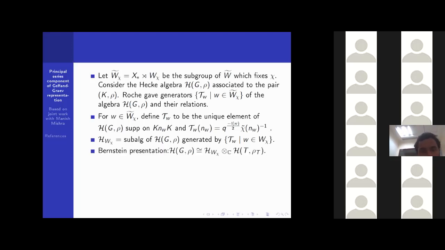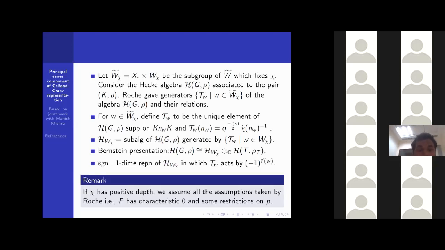Then from the Bernstein presentation, we get that this Hecke algebra H_0 can be written as this subalgebra tensor H(T, ρ_T) over C. There are also some Bernstein relations, which I'm not presenting here. Anyway, the Hecke algebra can be written in this way, which is where the commutativity comes from.